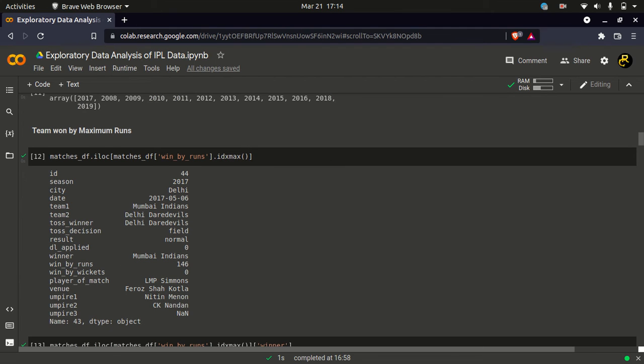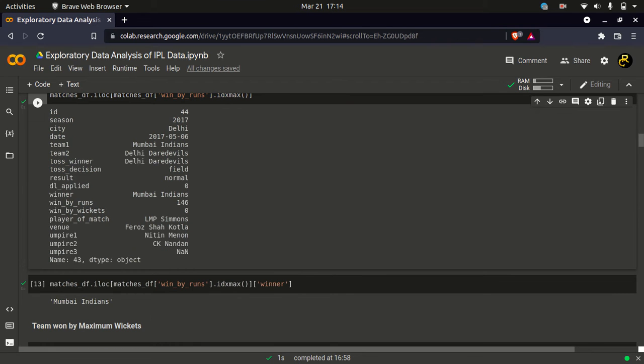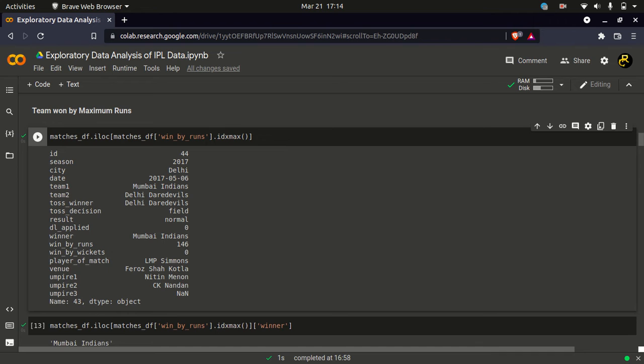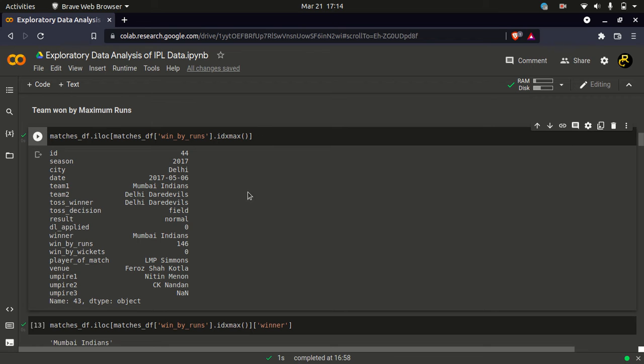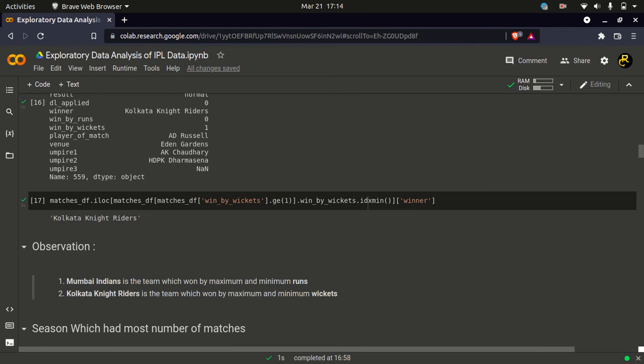Now when we are looking at the dataset, we need to make some observations and conclusions, right? So in the observations part, we are looking at the team which has won by the maximum number of runs. If we directly search that dataset, we provide an ID max of winner, and we can see the maximum win by runs is by Mumbai Indians, and the maximum win by wickets is by Kolkata Knight Riders. We can view this here, that Mumbai Indians is the winner. This is the observation part.